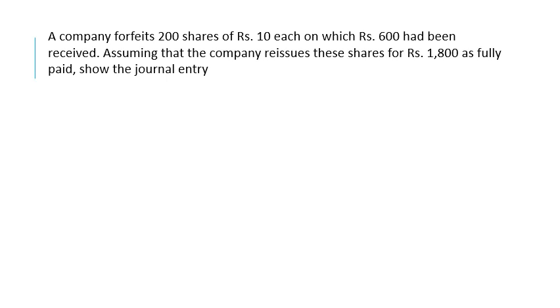More examples here. The company forfeited 200 shares of rupees 10 each, on which rupees 600 has been received. Assuming that the company issued the shares for rupees 1800 as fully paid, show the journal entry. So the company forfeited 200 shares of rupees 10 each. So share capital of 2000 rupees now got cancelled, on which 600 rupees had been received. So the company got 600 rupees on this one.